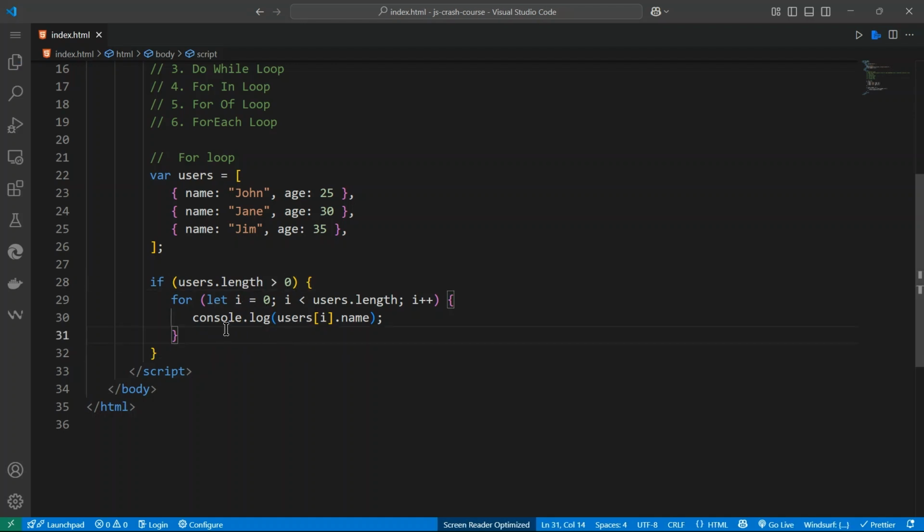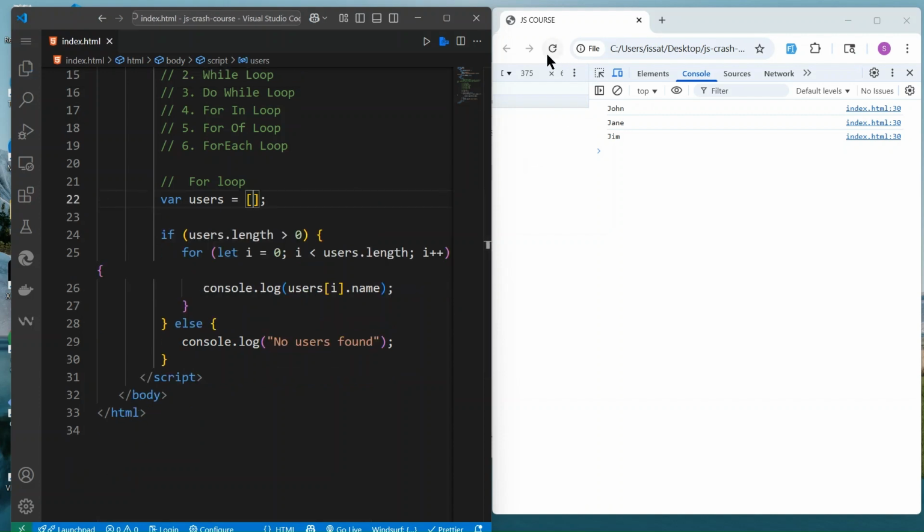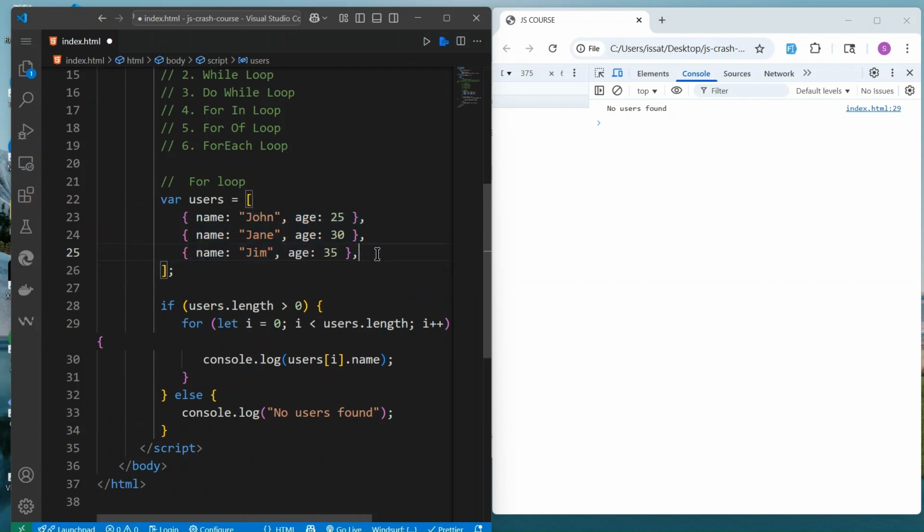Okay, so if it's greater than 0, we need to access the users. Else, we can put there are no users found. If I save that and reload, we get the same thing. And if I remove everything from the array, save that, and reload, okay, now there is no user. So imagine we can now get the number of items. This could be users, could be anything, and then we just make a request, check if the data is there, and do something.